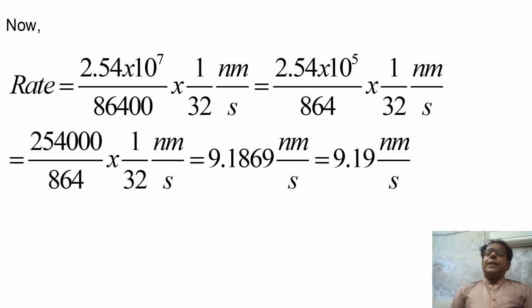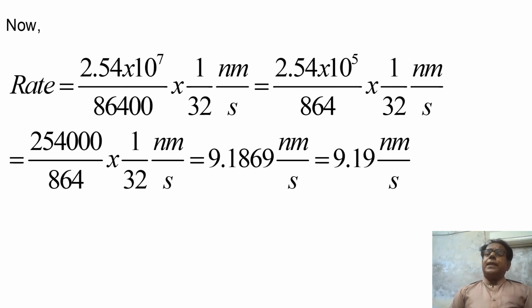This is equal to 254,000 divided by 864 into 1/32 nanometer per second. This is equal to 9.1869 nanometer per second. And this can be written as 9.19 nanometer per second.